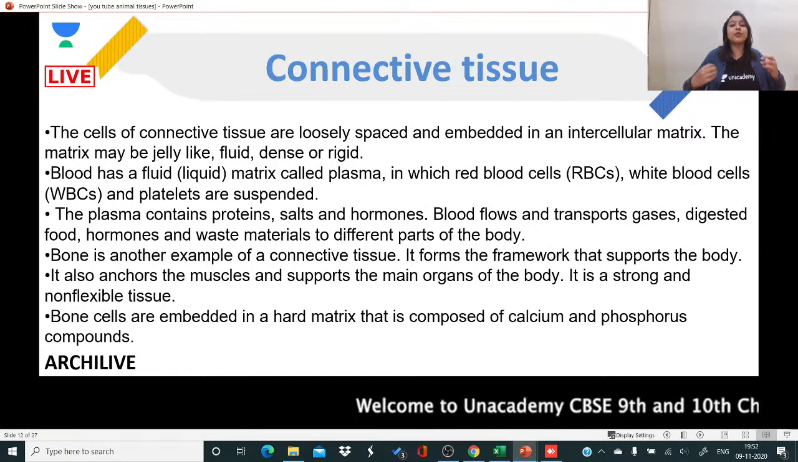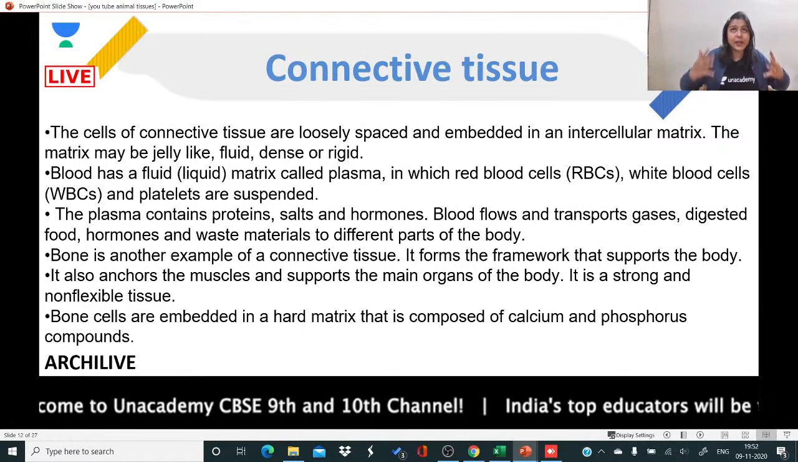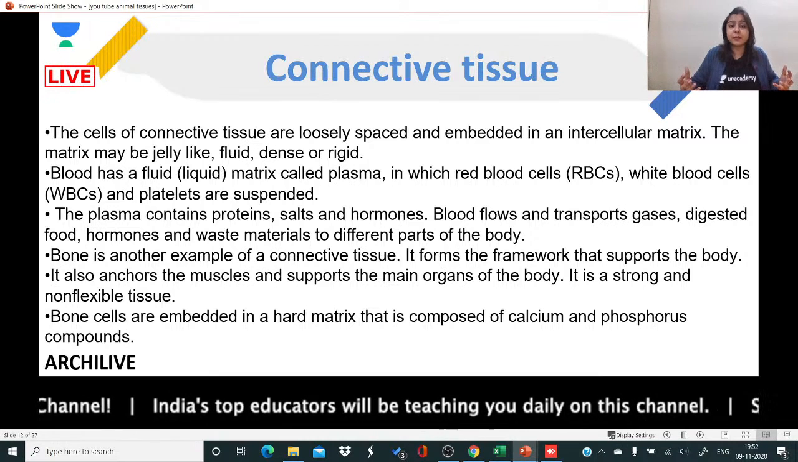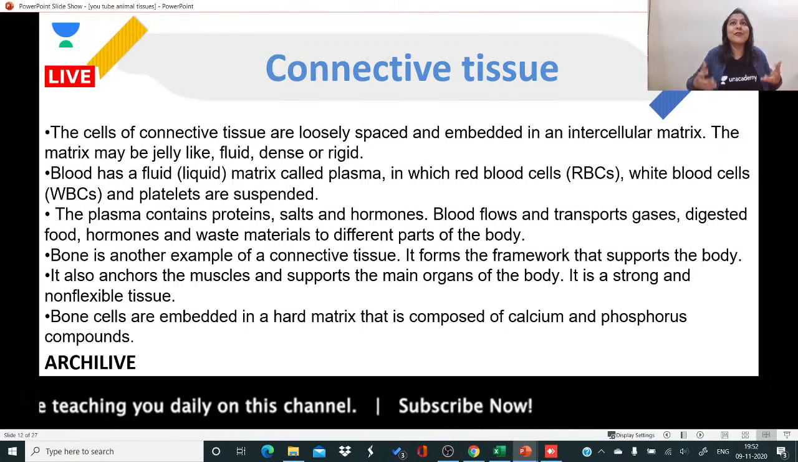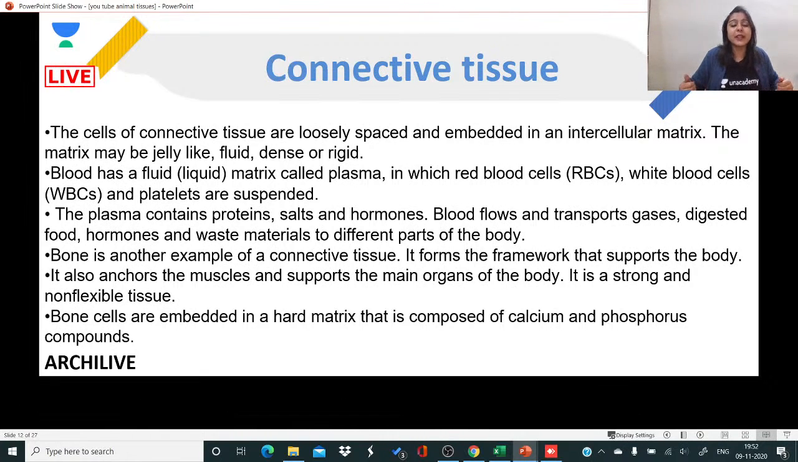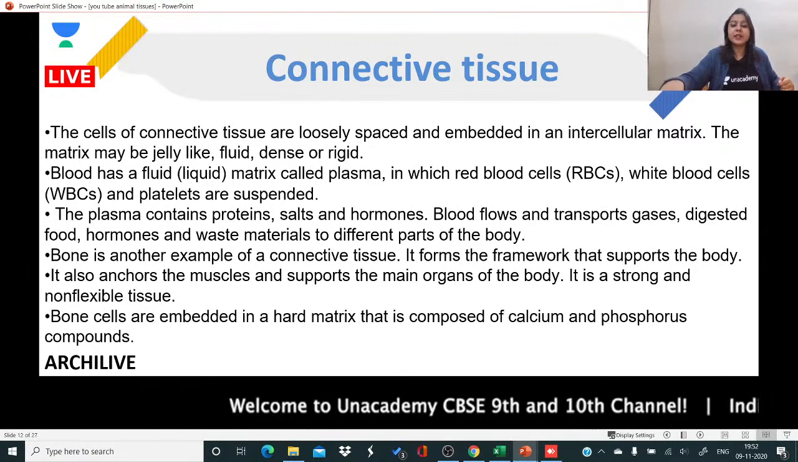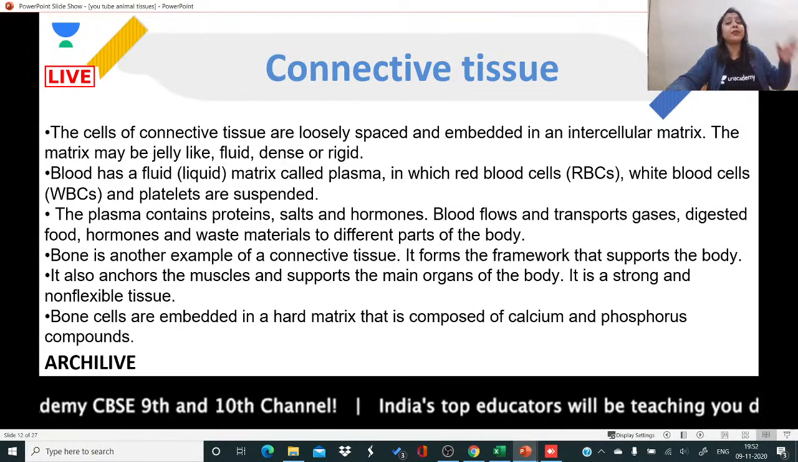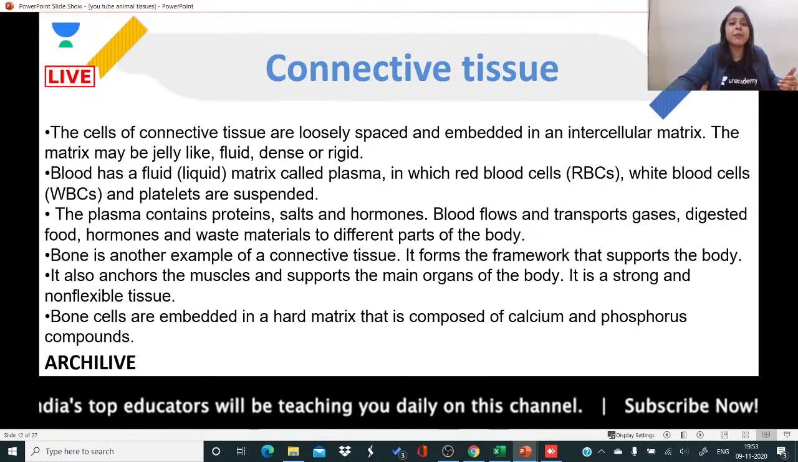Who makes up the skeleton of the body? The bones. Bones are the ones which have held our body in a certain shape and position, because in the absence of bones it would be very difficult for us to have a proper structure. It also anchors the muscles and supports the main organs of the body. So, do bones have cells? Yes, they do. Apart from cells, what else does bone have? Which mineral is found in bone in abundance?